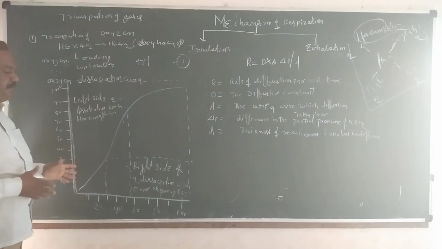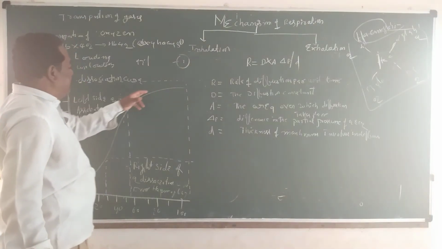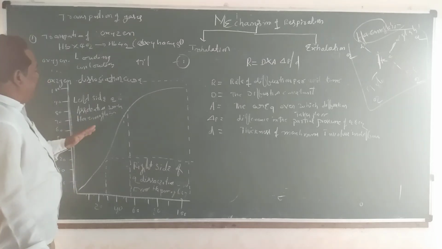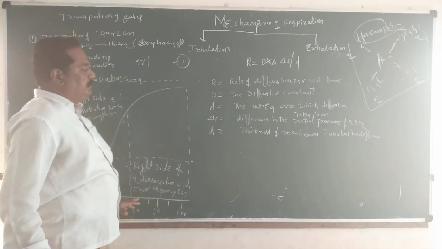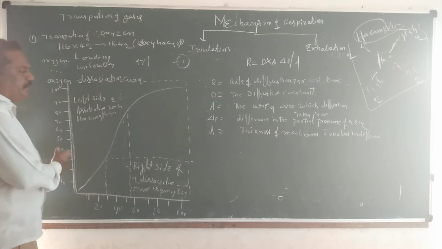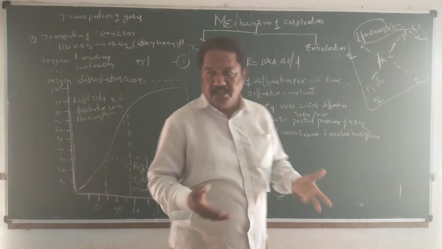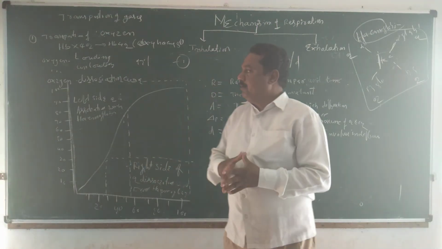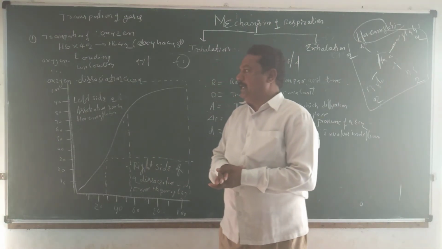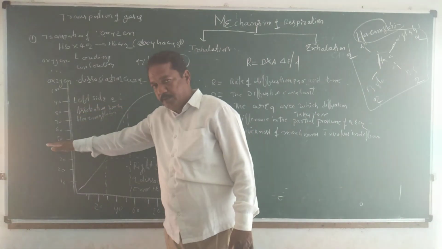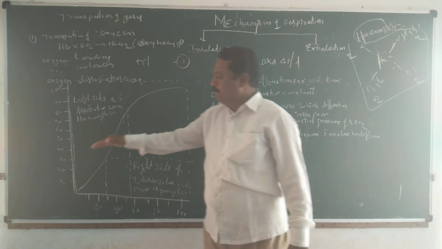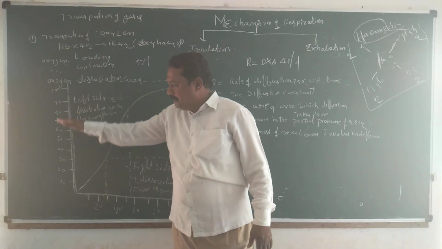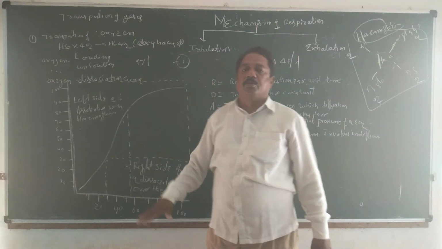So in this figure, the dissociation curve is sigmoid shaped. Generally, the left side shows oxygen association with hemoglobin, and the right side shows oxygen dissociation from hemoglobin. This is the oxygen dissociation curve, also called the oxygen equilibrium curve. Whatever it is called, it explains the relationship between the saturation of hemoglobin and the partial pressure of oxygen. When the partial pressure increases, saturation of hemoglobin increases, and when the partial pressure decreases, saturation of the hemoglobin also decreases.